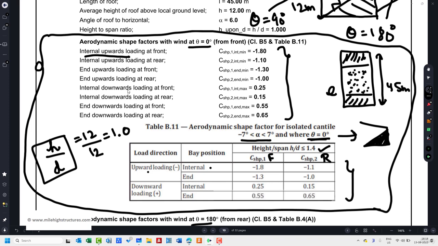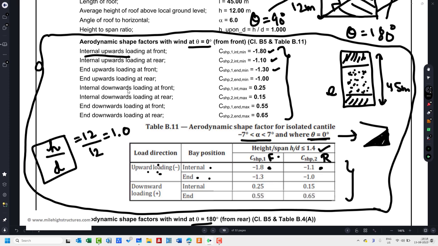Coming back to the permutation combination here: internal and end, upward and downward. So internal upward loading at front, the value shall be -1.8. After that, we're talking about internal upward loading at rear, the value of -1.1. So this value is also understood. Third term, we are talking about upward end loading at front, value -1.3.